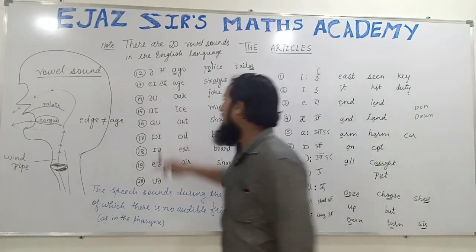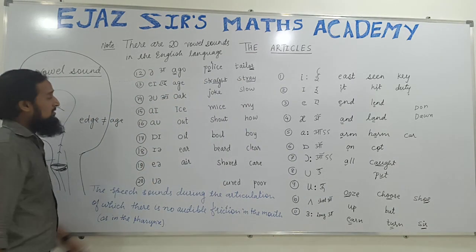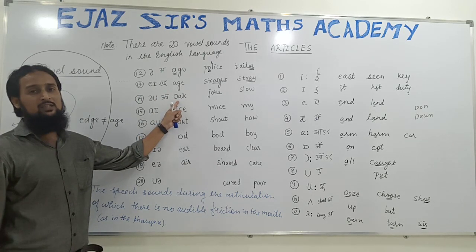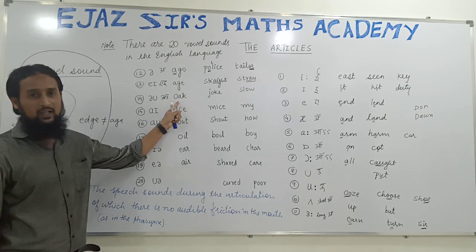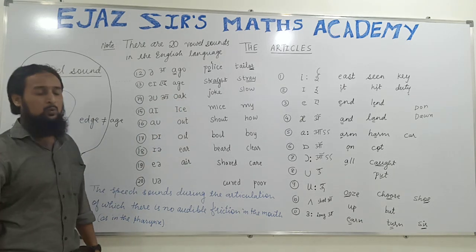See, the next is a-u. It is a-u. Oak tree. In Hindi it is called devdar. Devdar is the name of a tree. Devdar ka ped. So it is oak. A plus u, oak.